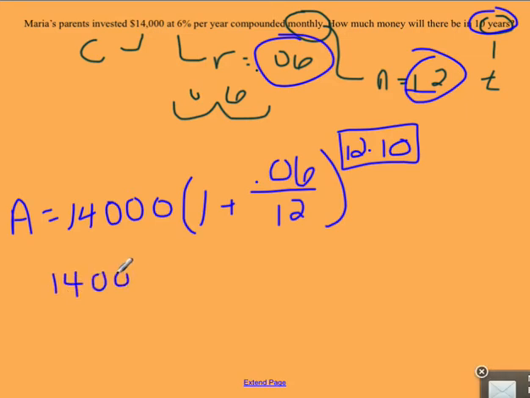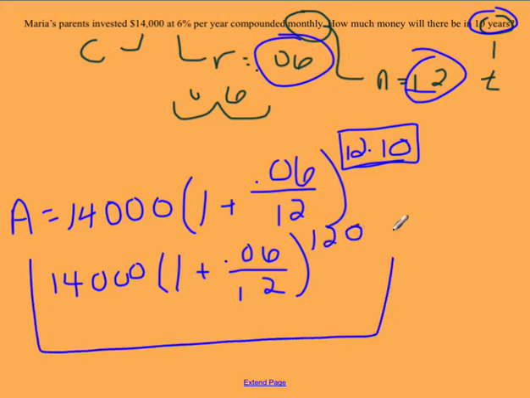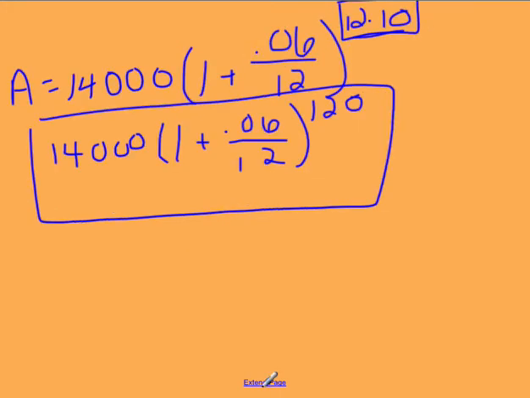So you get 14,000 times 1 plus 0.06 divided by 12. You do not have to simplify this out if you don't want to. It actually keeps it more accurate if you don't simplify it out in advance. Then we're going to do 12 times 10, which is 120. Now this entire thing right here, you can plug into your calculator. So I want you to pause the video and plug it into your calculator so you make sure you get the right answer.